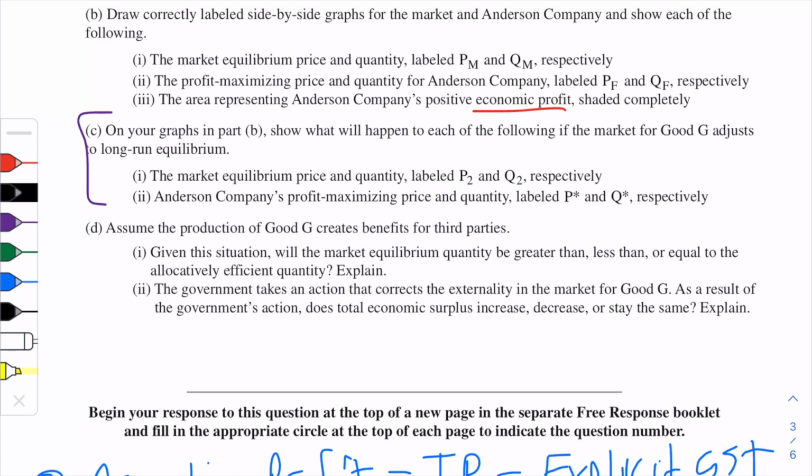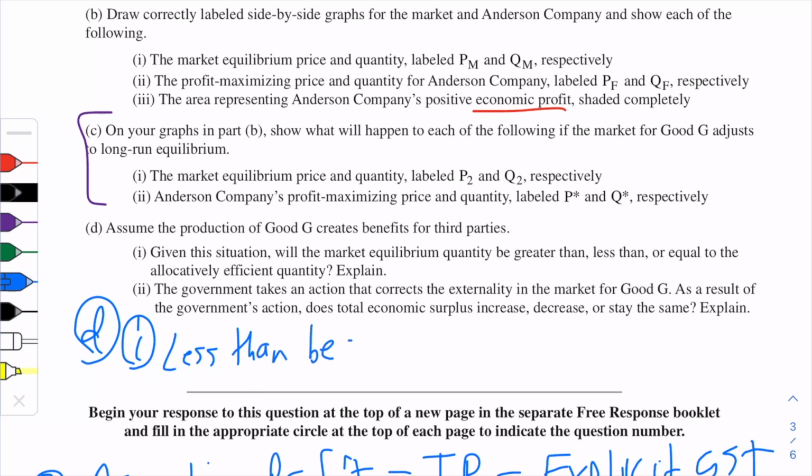So for D1, that's what you would say. You would say less than, because marginal social benefits are greater than the marginal social cost.